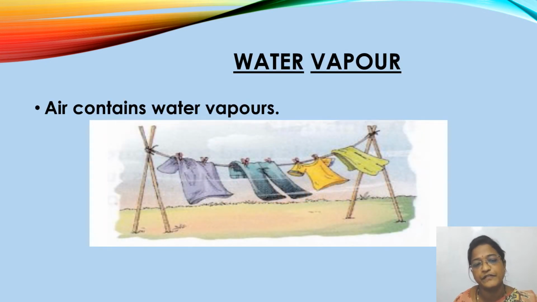First is water vapor. As we all know, air contains water vapor. How do we come to know that air contains water vapor? You can see in the image there are a few wet clothes which will dry after some time. The water present in those wet clothes, where does it go? Yes, it evaporates. So the water present in the clothes evaporates, and air contains this water vapor.